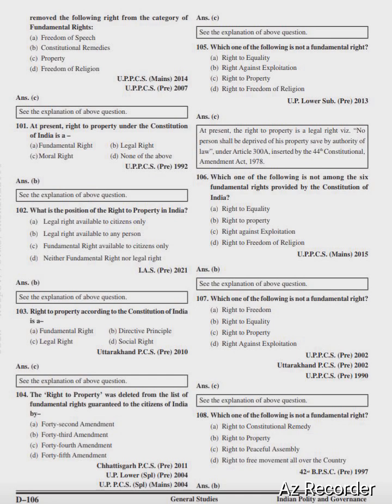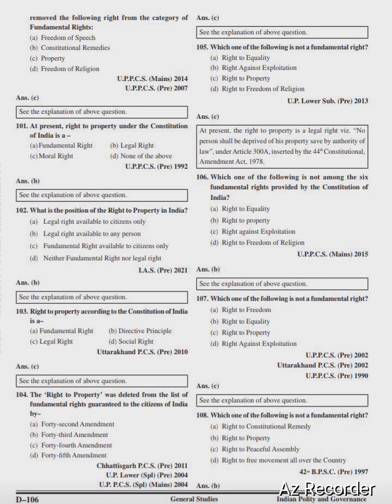The right to property was deleted from the list of fundamental rights guaranteed by the Constitution of India by which amendment? 42nd Amendment, 43rd Amendment, 44th Amendment, 46th Amendment, 5th Amendment. Right option is option number C, 44th Amendment Act.